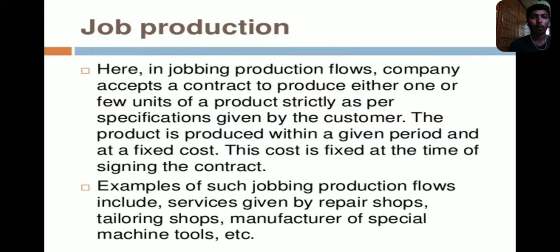So what is job production? Here in job production flows, a company accepts a contract to produce either one or a few units of a product strictly as per specifications given by the customer. The product is produced within a given period of time and it is a fixed cost. This cost is fixed at the time of signing the contract.